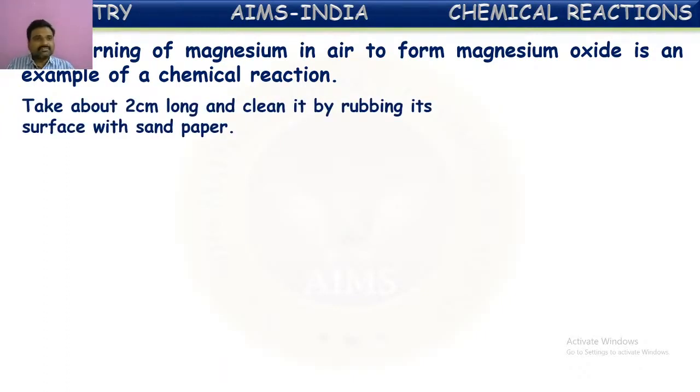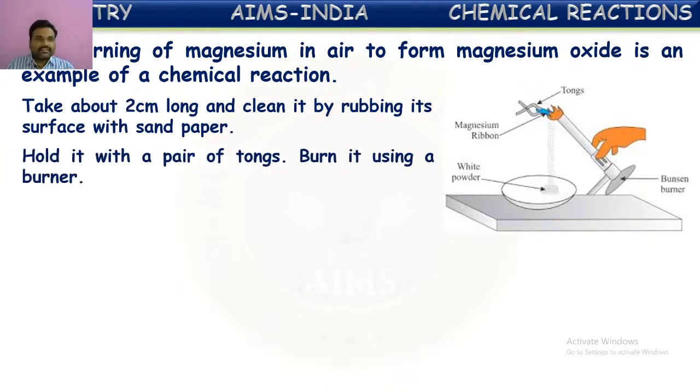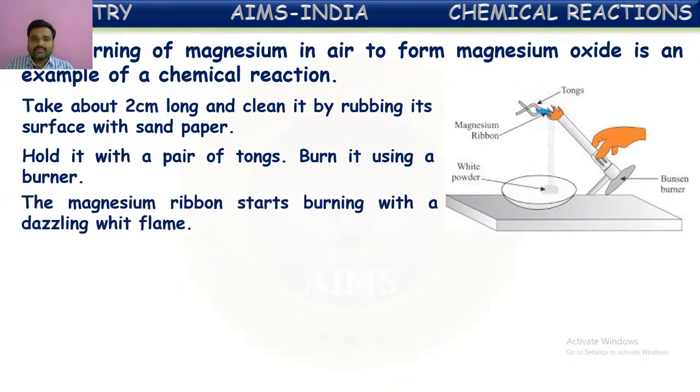So let us see a simple experiment. If you take a small piece of magnesium ribbon and burn it, it starts burning with a dazzling white flame and forms magnesium oxide. Here they have shown experimentally, first take a small piece of magnesium ribbon of around 2 centimeters, and rub it with sandpaper. This is because magnesium, as a reactive metal, might form a layer of magnesium oxide which protects it from burning. It makes it a little less reactive.